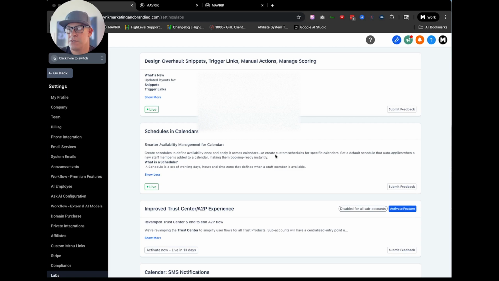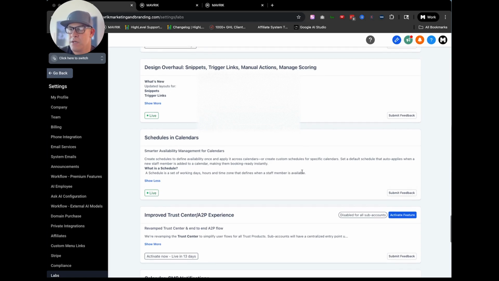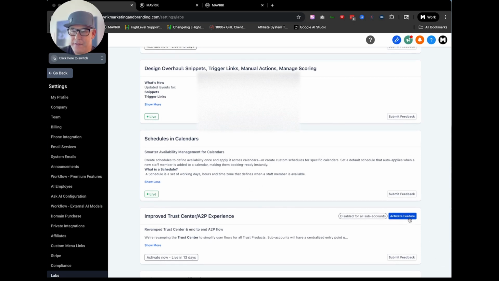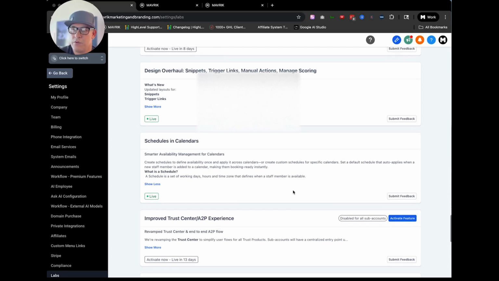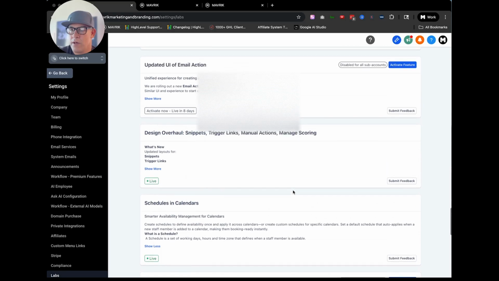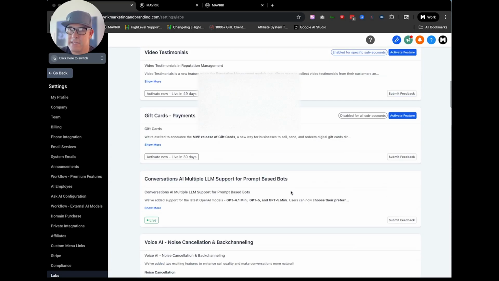It creates schedules, defines availability once, and applies it across calendars. So that was one of the big ones. It is now live, obviously, across all sub accounts. Before you'd have to activate, and you'll see this one below it, improve trust center experience. You activate a feature, and right now you can also disable it. Right now it's disabled for all sub accounts, but I could activate that, choose the sub account which we're in, and then keep moving forward.